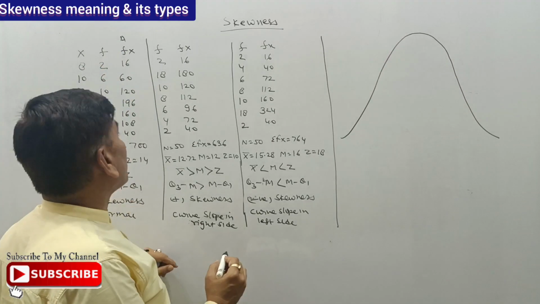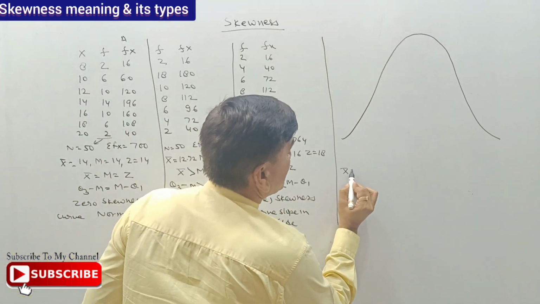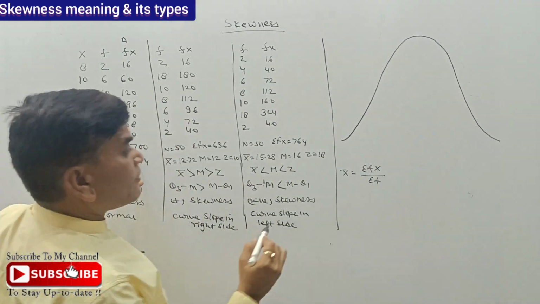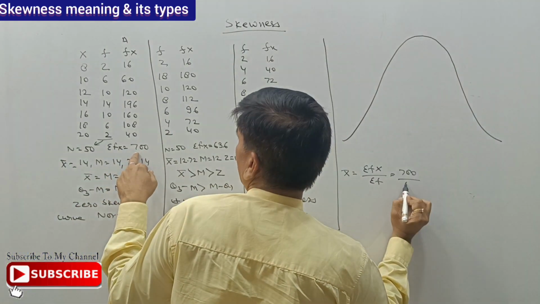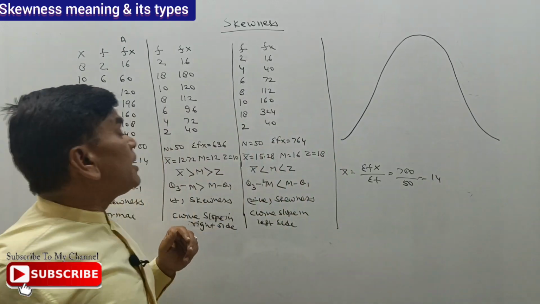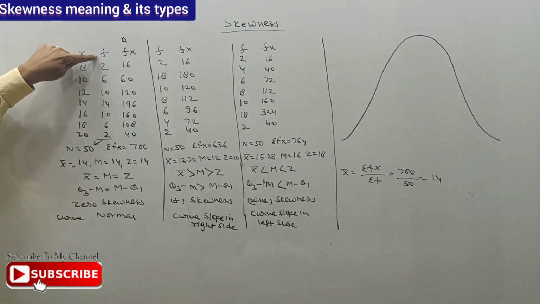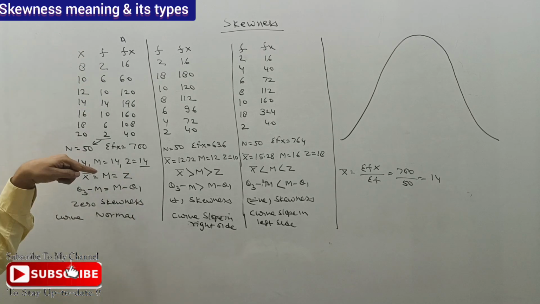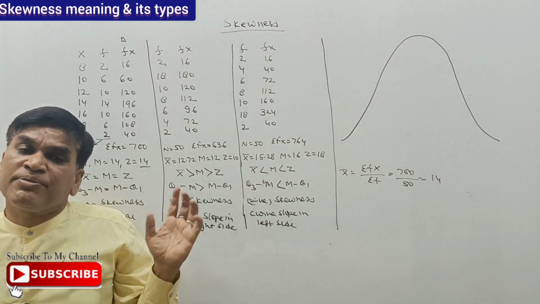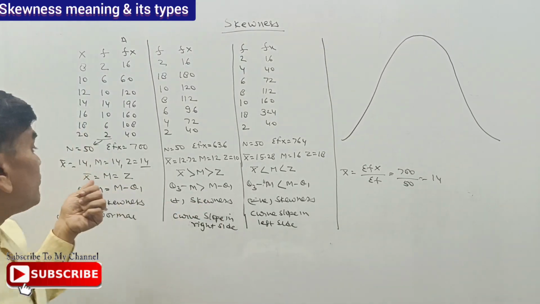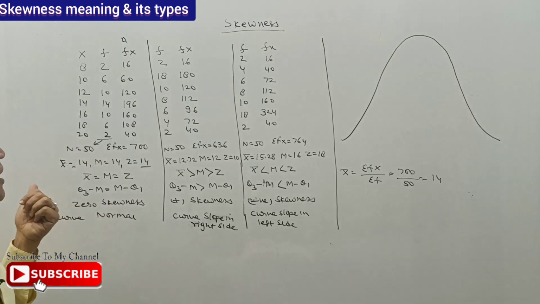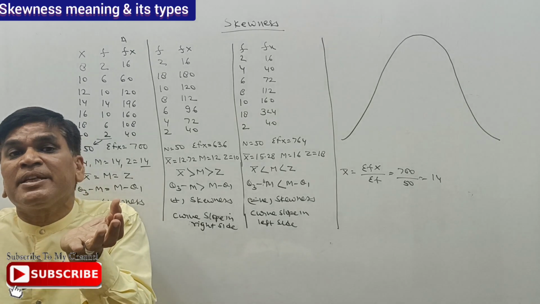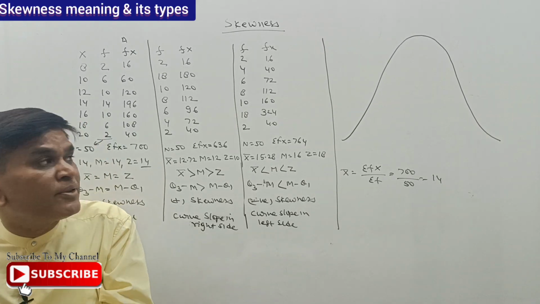For calculating x bar, x bar is equal to sigma fx divided by sigma f. So we have 700 divided by 50, which gives 14. If we calculate the modal value, the frequency is highest here, so the modal value is also 14. If we calculate the cumulative frequency, we find the median is also 14.